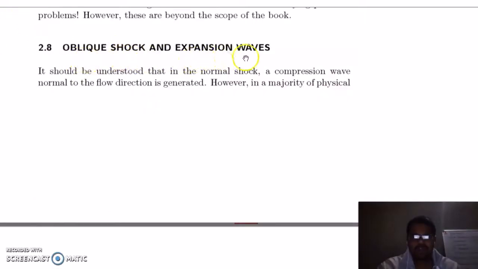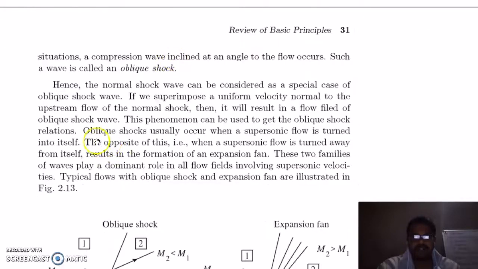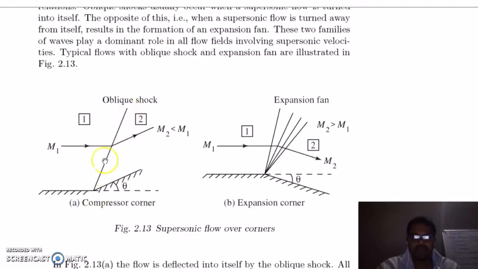Oblique shock and expansion waves. It should be understood that in a normal shock, a compression wave normal to the flow direction is generated. However, in the majority of physical situations, a compression wave deployed at an angle to the flow occurs. Such a wave is called an oblique shock wave. You can see this is your oblique shock, which is not at 90 degrees but at some inclination.